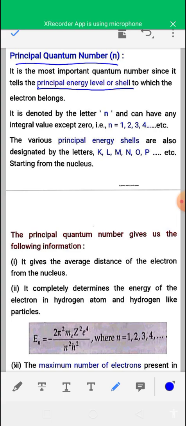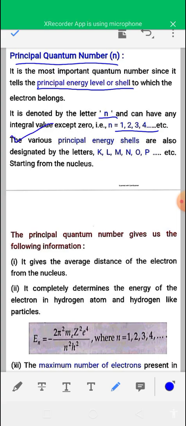It is denoted by the letter small n, and the value of the principal quantum number is always 1, 2, 3, 4 like this, not 0.